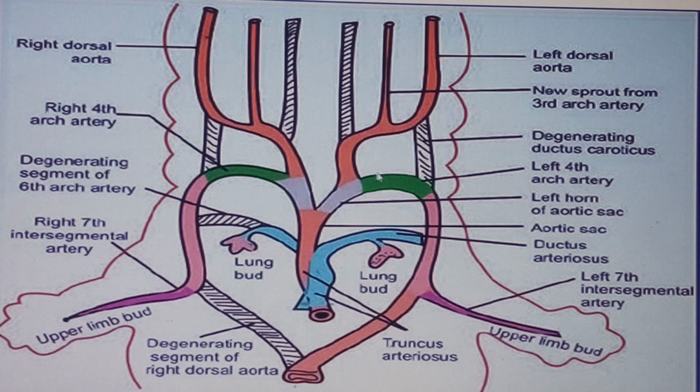Now, having talked about the third arch artery and the fourth arch artery, one thing that we find which has degenerated already is this guy that we see, which we call the Ductus Caroticus. My friend, this guy is called Ductus Caroticus. Now, if you look at it, you see that this Ductus Caroticus is serving as a connection between the dorsal aorta, which will be at the junction between the third arch artery and the fourth arch artery. But my friends, it becomes ligamentous. There's no lumen over there any longer in early embryonic life, to become what we call ligamentum caroticum. So that is one thing that we find.